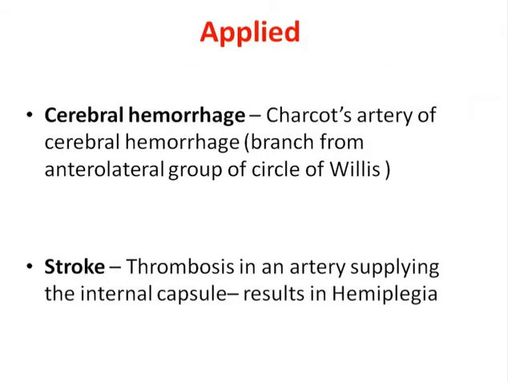So what is the applied aspect of this? Cerebral hemorrhage. We have heard many times about brain hemorrhage in a particular patient leading to death or sometimes paralysis of particular sites. It may be because of hemorrhage of particular vessels. Charcot's artery of cerebral hemorrhage, branching from the anterolateral group of the circle of Willis, is the commonest artery leading to cerebral hemorrhage.